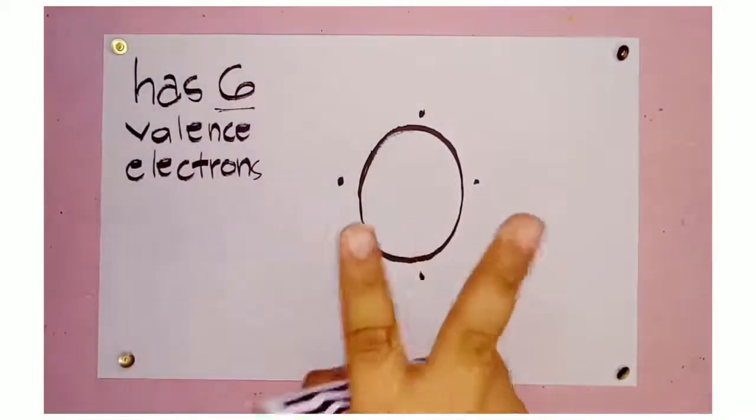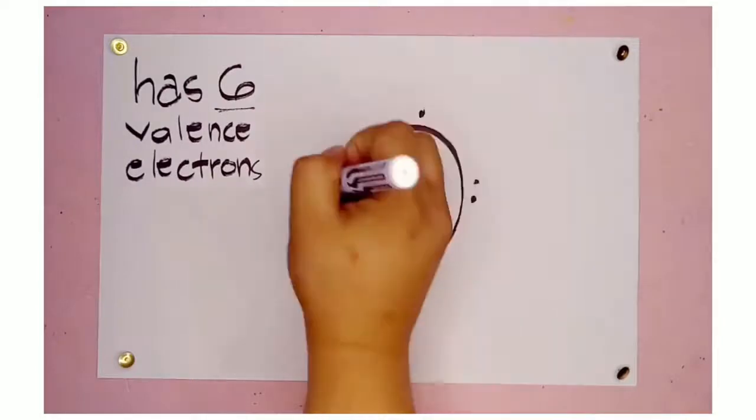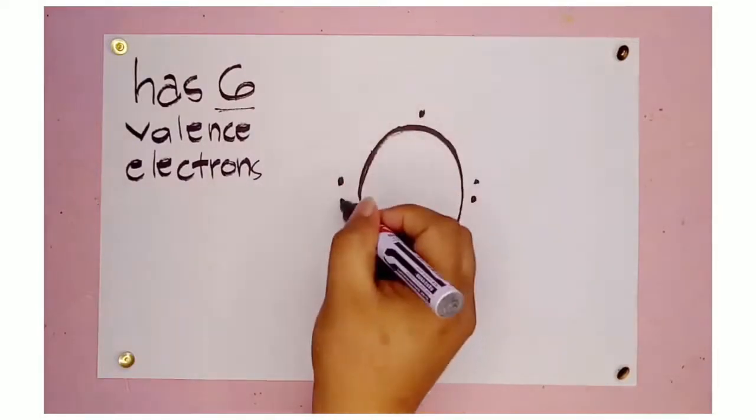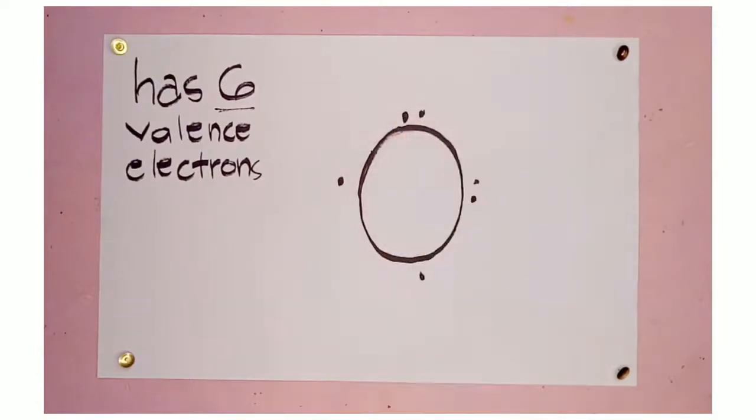And then, remember, may dalawa pa. So, pwedeng dito yung pang 5th. At yung pang 6th, pwedeng dito, or pwede dito. So, as long as na-distribute natin yung 6 na valence electrons in the 4 sides of its symbol.